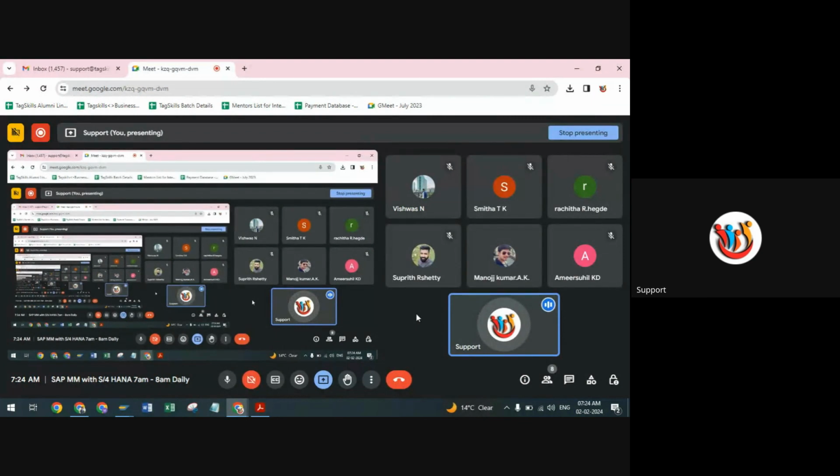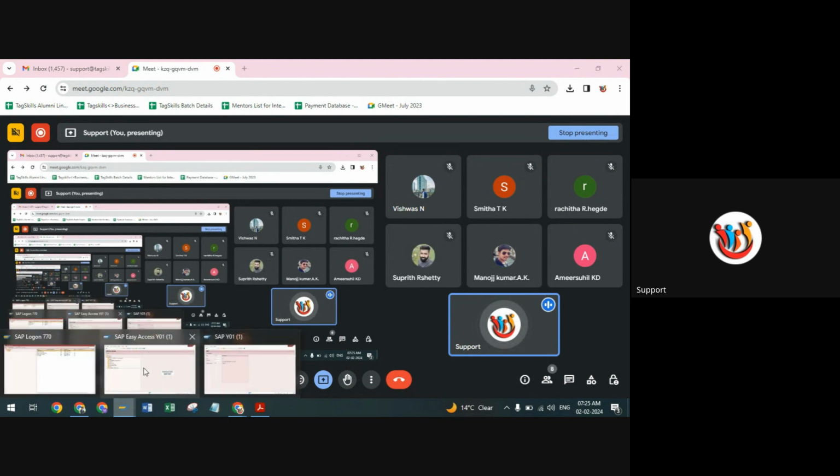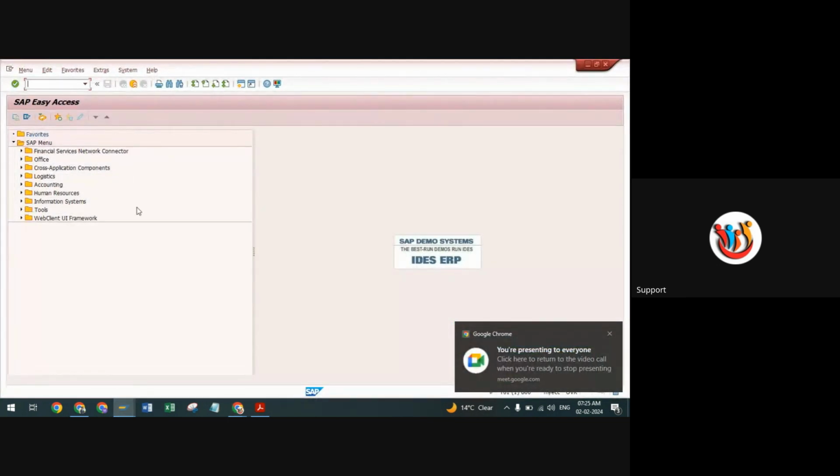First, there are the three tiers of the architecture of the SAP, correct? First one is your presentation layer, second one is your application, and third one is your database, correct? So, what is the meaning of the presentation layer then? Whatever the screen that is visible to us, correct? As an end user, this is about your presentation, correct?